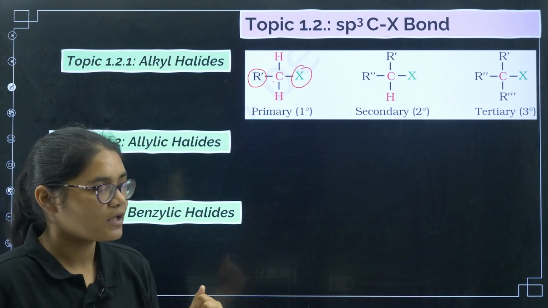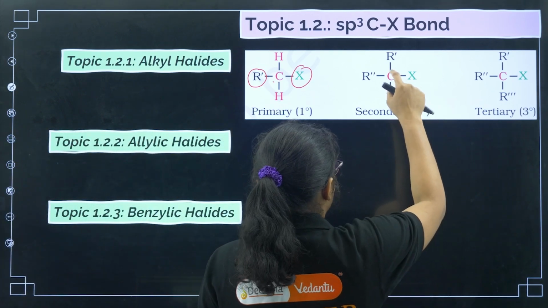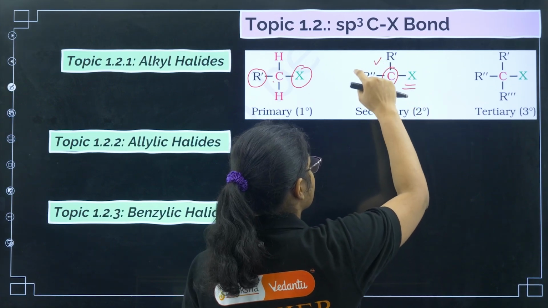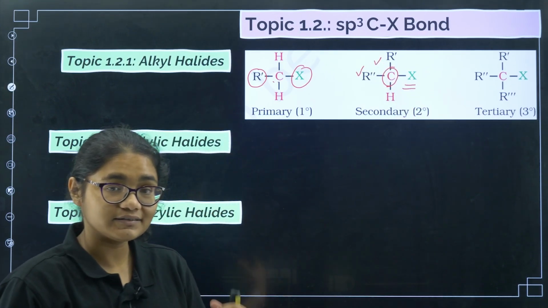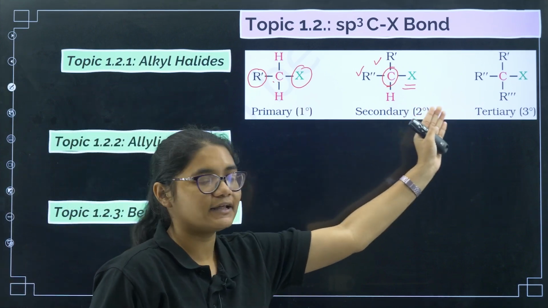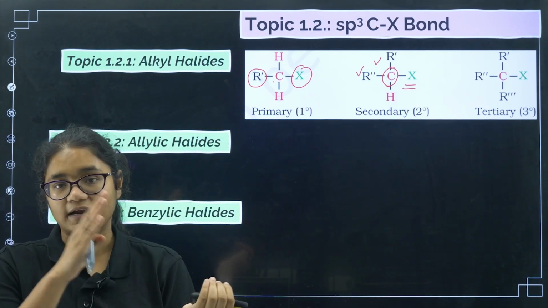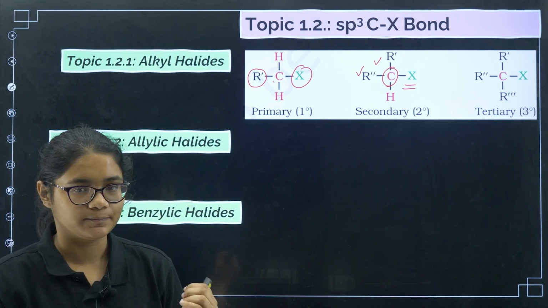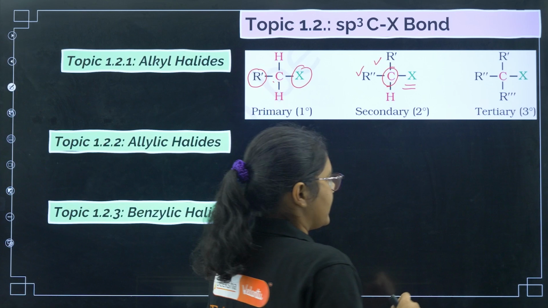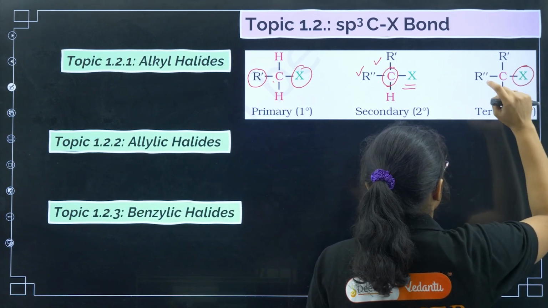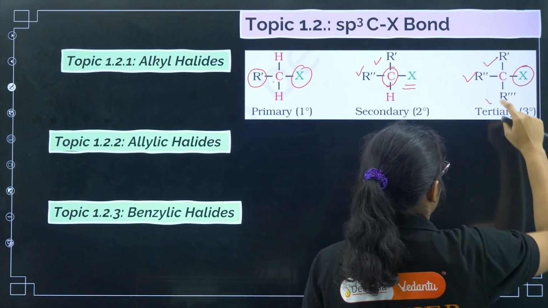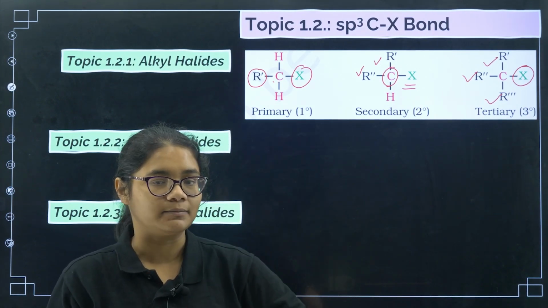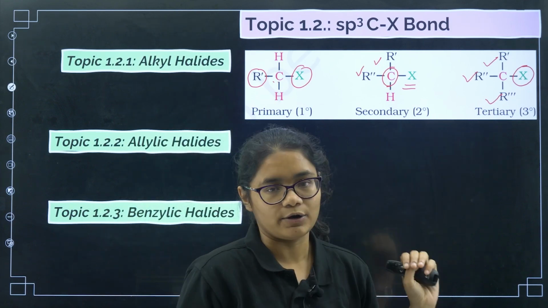Now if you see the next one, this is the carbon which is containing the halogen. Now this carbon is connected to two carbons. This type of haloalkanes are called secondary haloalkanes. The carbon which is attached to the halogen and is attached to another two carbons is called secondary. Next, the carbon which contains the halogen is attached to another three carbons, then it is called tertiary haloalkanes.